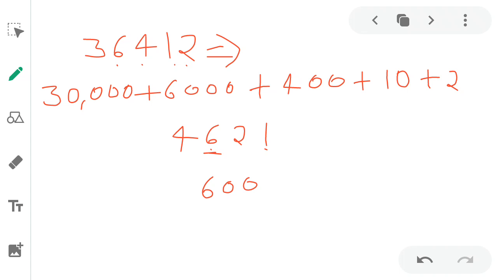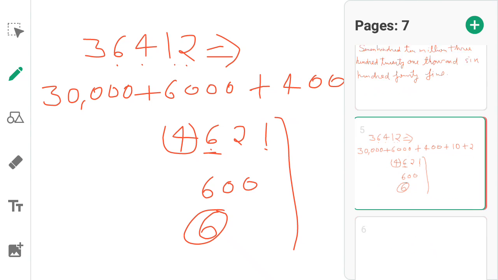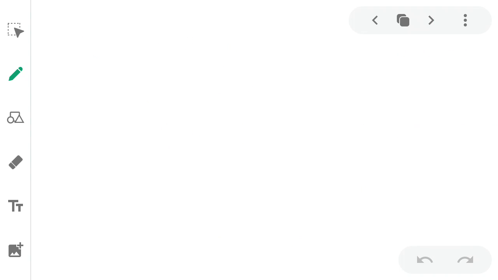What is the face value? Face value is the value of the digit. Hence the face value of 6 is equal to 6. Face value of 4 in this number is equal to 4. Face value of 2 is equal to 2. Okay. In this manner, we can write the place value and face value of a number.